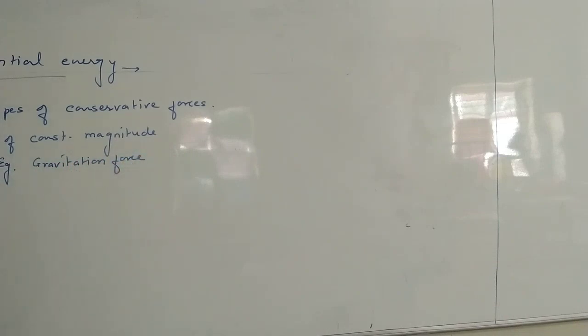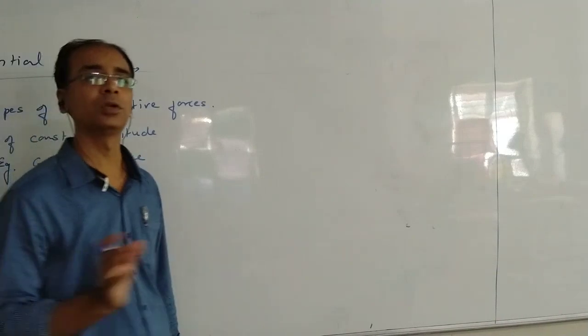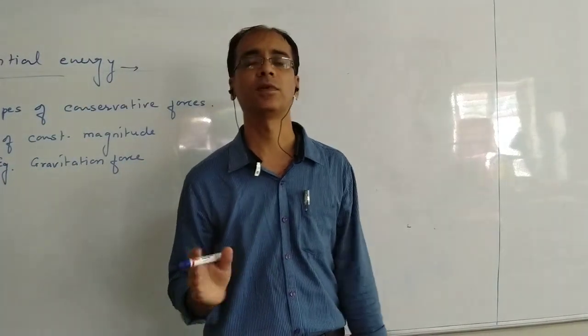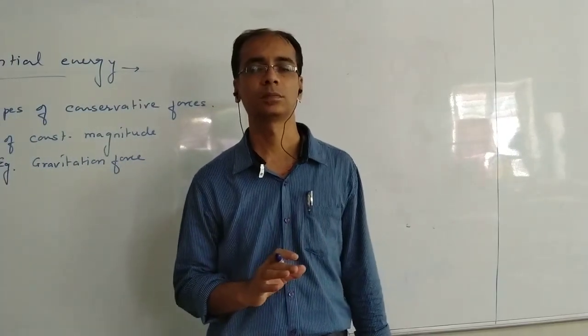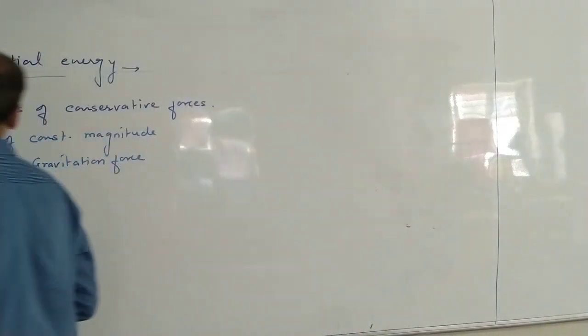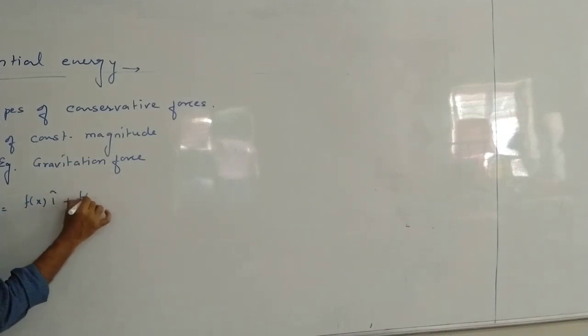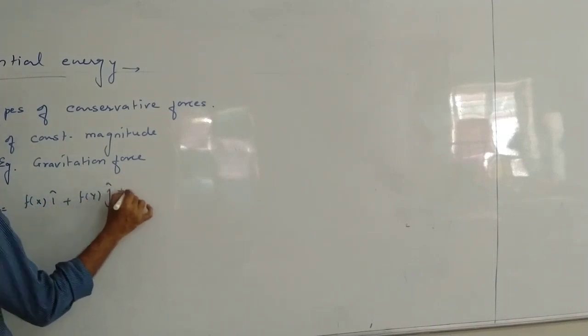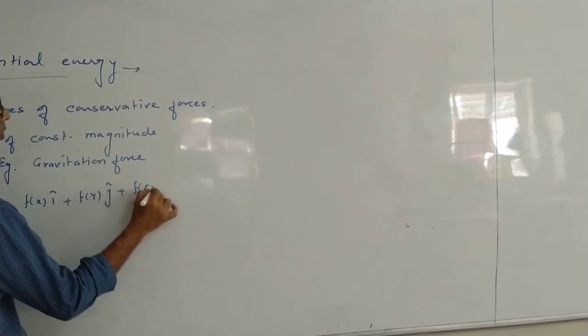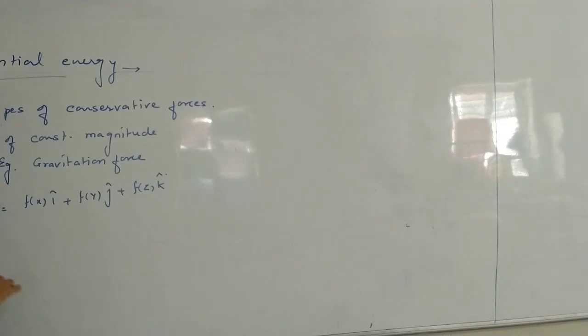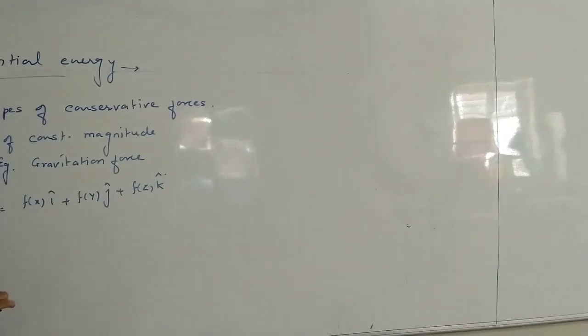Second, when the force is changing according to the position. Force is a function of position. Something like, if suppose I write F is equal to Fx i cap plus Fy j cap plus Fz k cap. Something like this is given. Then we will say that force is conservative force. This example is what? Spring force.